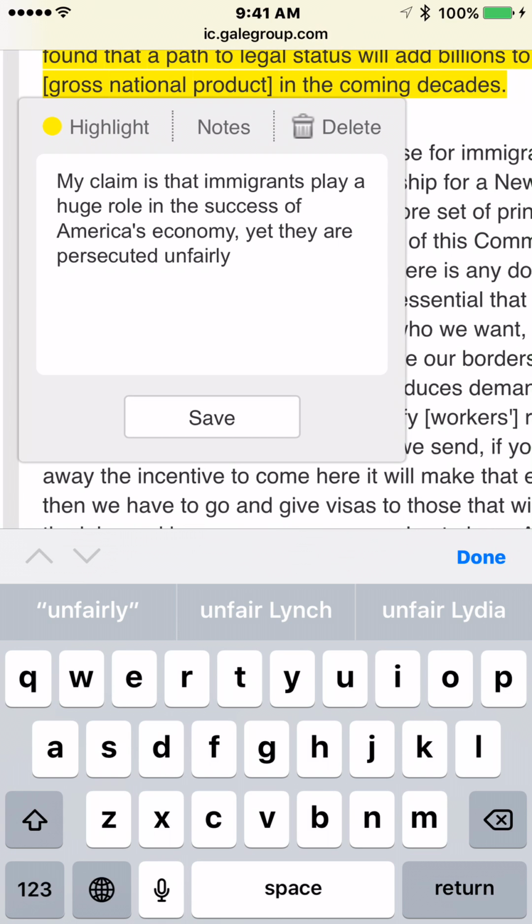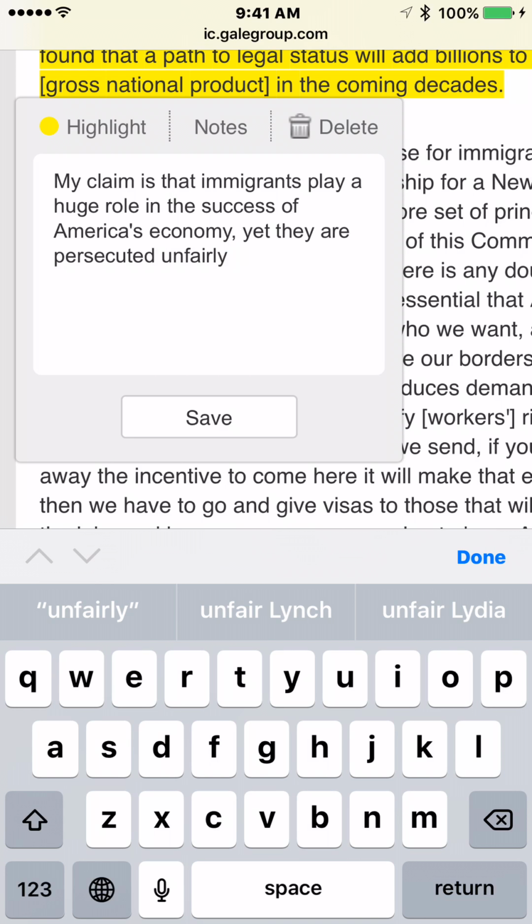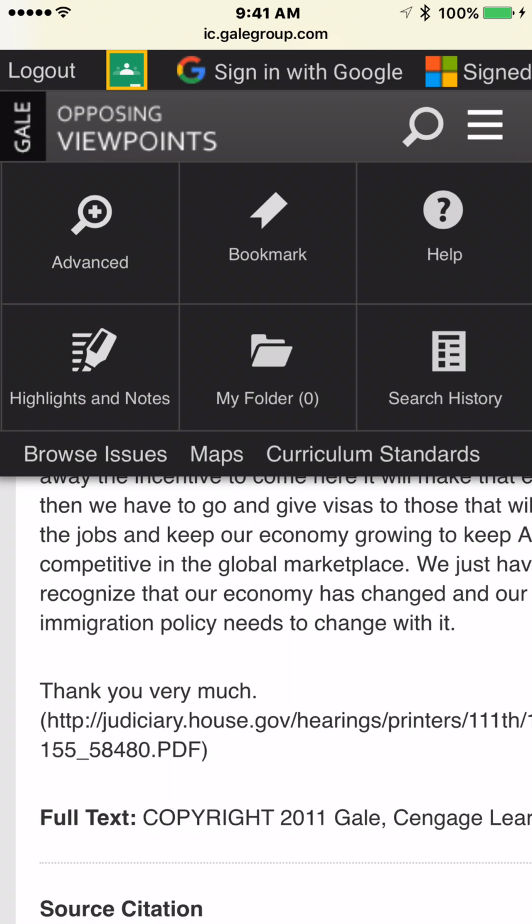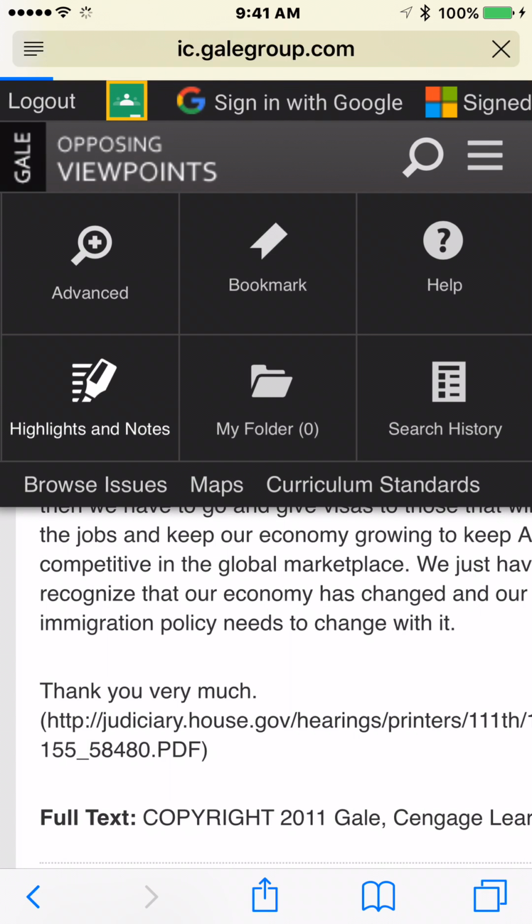We could debate that. So I'm going to click Save. That's about it on that. Now check this out. We're free to leave this article. We did save it, but even if we hadn't saved it, we have a little feature here. If you click those 3 lines, it says Highlights and Notes. Go ahead and click that.